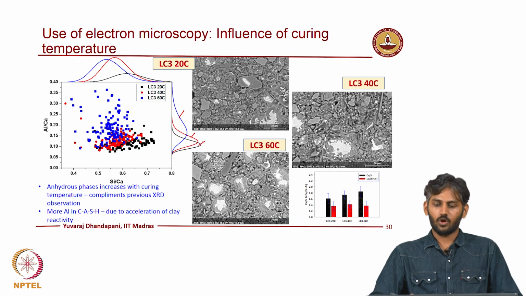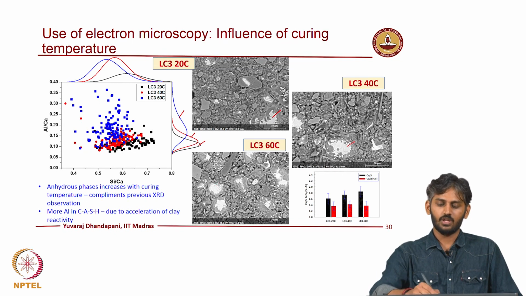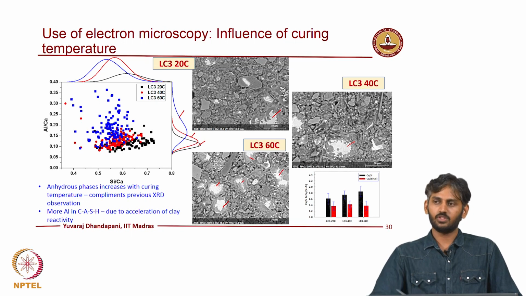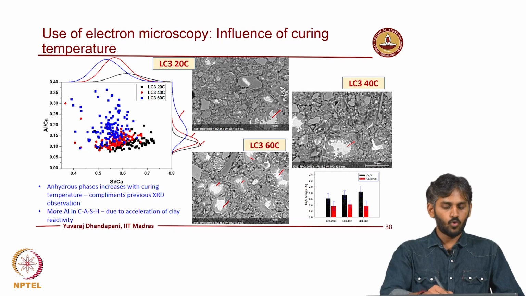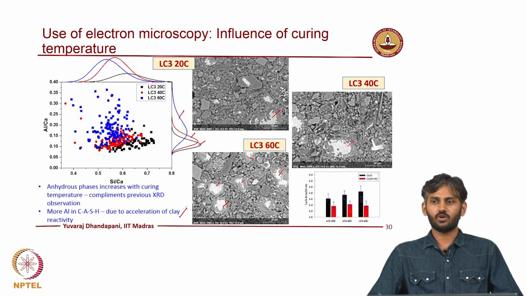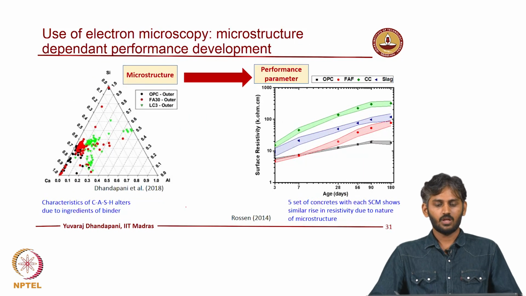And I was also talking about reduced degree of hydration of your clinker phases in calcined clay system. So, if you look at the micrographs, this is at 20 degrees Celsius, at 40 degrees Celsius. When you start looking at 60 degrees Celsius at the same scale, you tend to see a large amount of unreacted clinker grains which are present in your system, right. So, more alumina goes into CSH because of higher reactivity with respect to temperature, right.